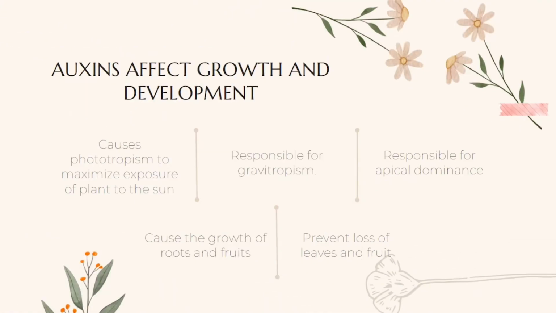Auxin affects growth and development. First, it causes phototropism to maximize exposure of the plant to the sun. Second, it's responsible for gravitropism. Third, it's responsible for apical dominance. Fourth, it causes the growth of roots and fruits. And the last one, it prevents loss of leaves and fruits.